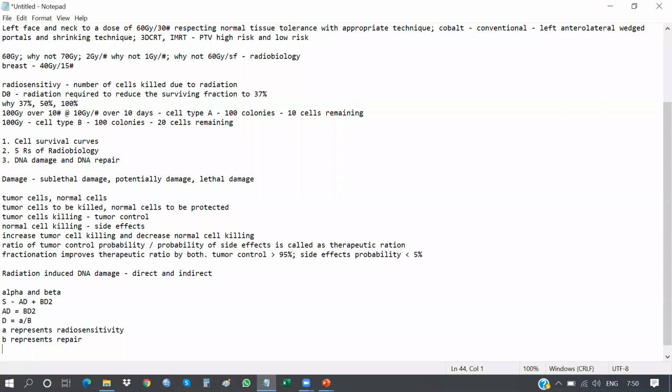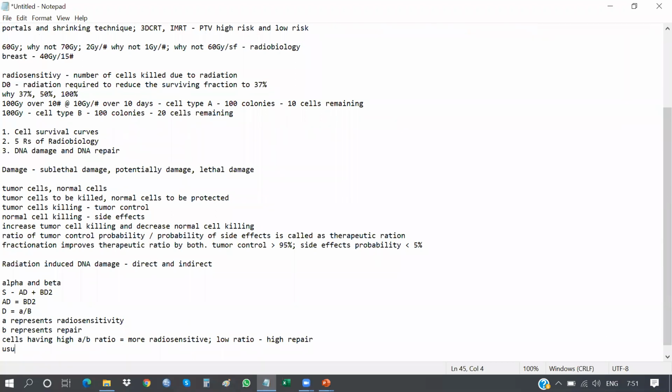No. Similarly, alpha killing is more damaging, with more radiosensitivity. Beta killing has a scope of repair. So cells having a high alpha by beta ratio are more radiosensitive, whereas a low ratio shows high repair.